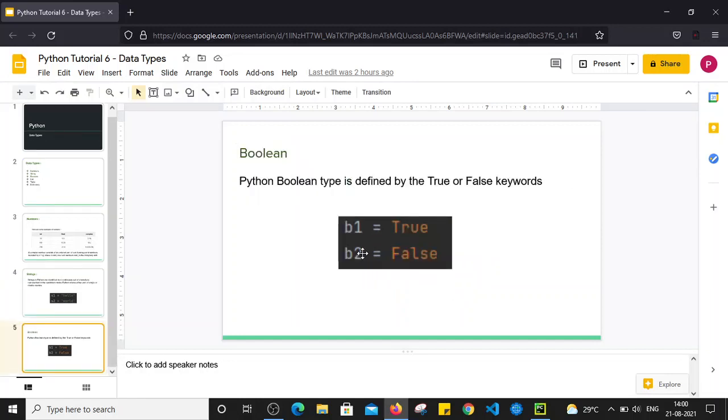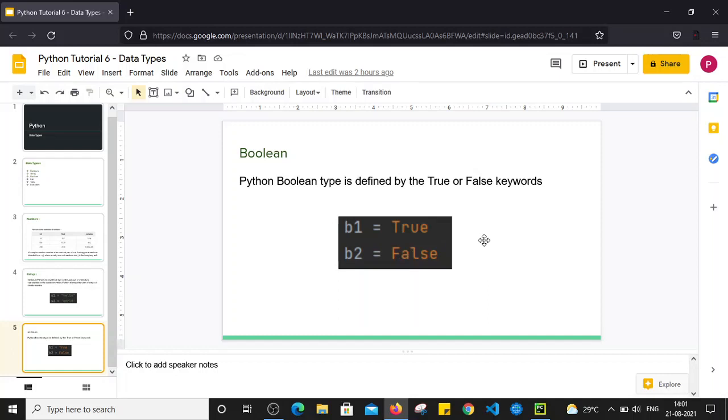Python also has boolean type. So a boolean type variable contains either true or false. So there are only two values for the boolean data type. The variable can contain either true or false, and T and F need to be in capital letters. So if you see here, we have assigned the value of True to b1 variable. So b1 holds the boolean value True, and b2 can hold the value of False. So True and False are the two values which a boolean type variable can hold.